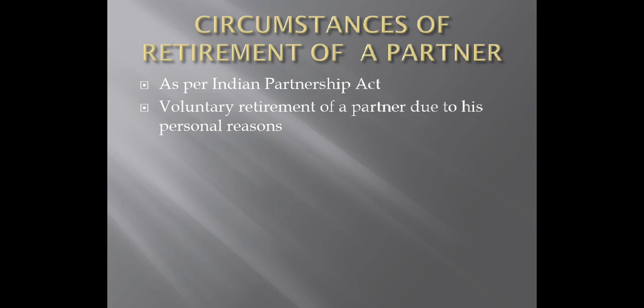That simply means that if you are willing to retire from the firm voluntarily, that is, of your own will, then too it is required that you give public notice regarding your retirement. All right.